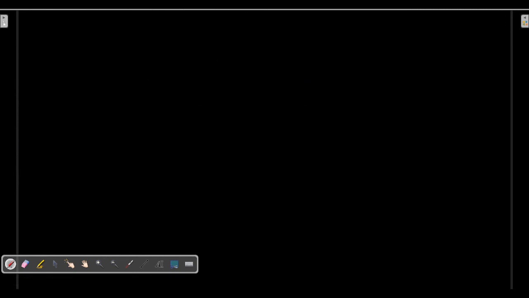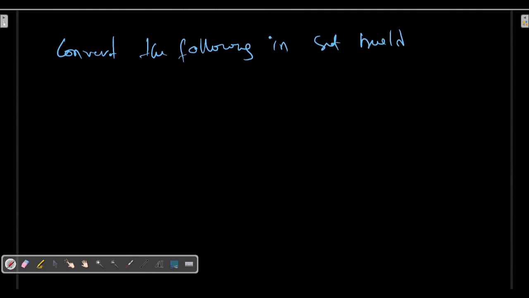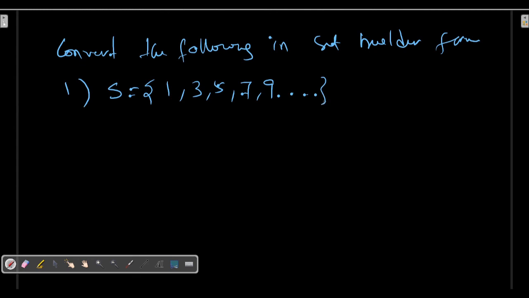The second part: convert the following in set builder form. Suppose this is S: 1, 3, 5, 7, 9 and so on.